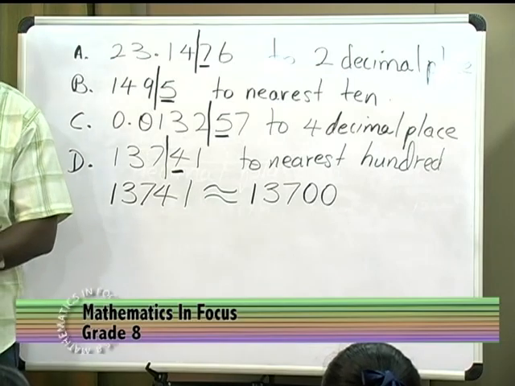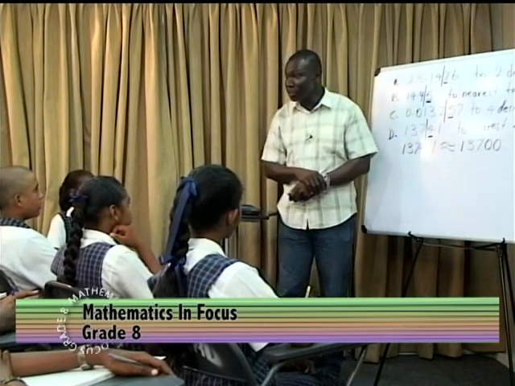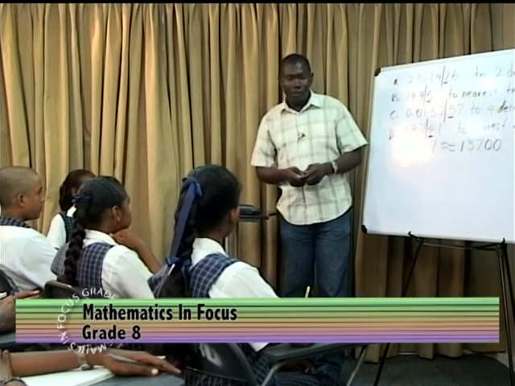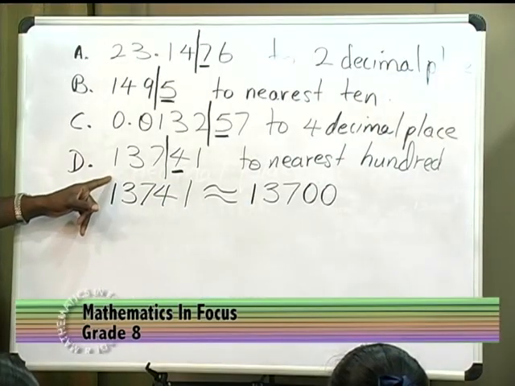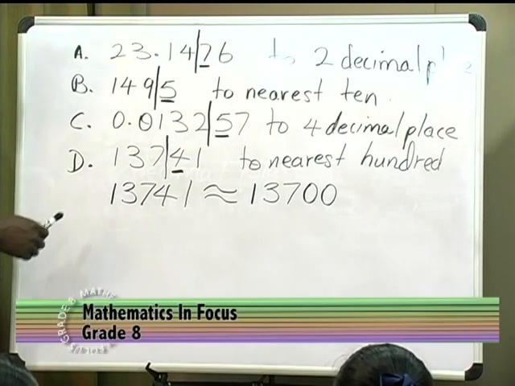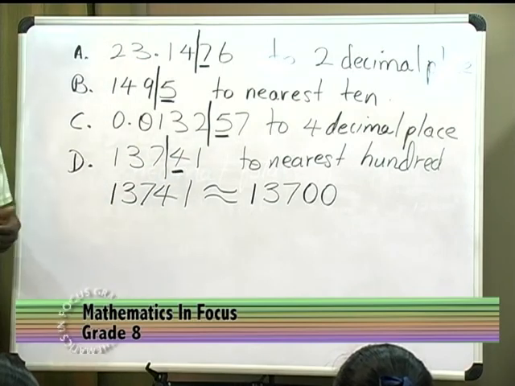What about if it is more than 5? What does the rule say if it is more than 5? Anybody want to say? If it is less than 5, we leave it as it is, as in this case, as in D. If it is more than 5, what do you think we should do? We will have to do the opposite.